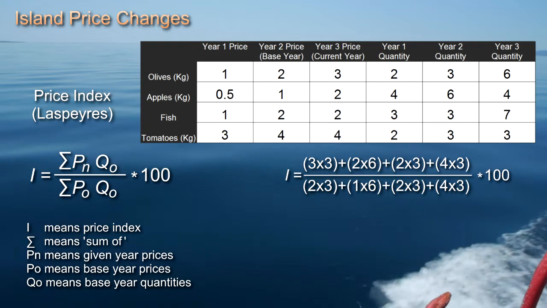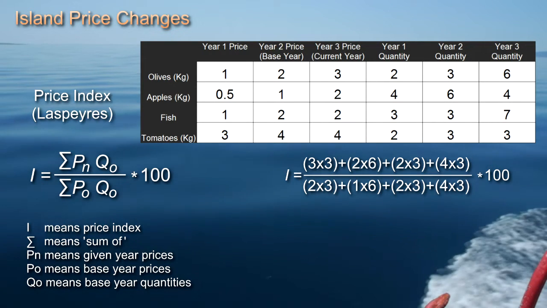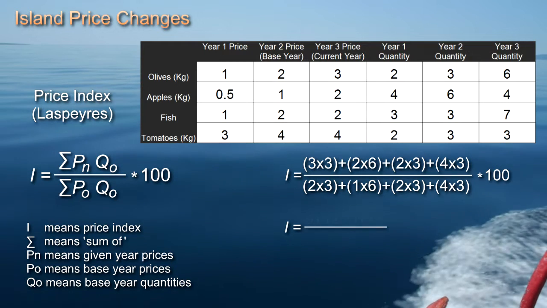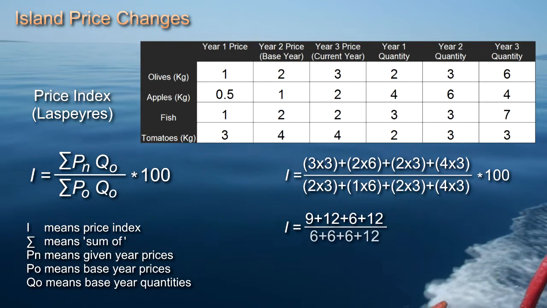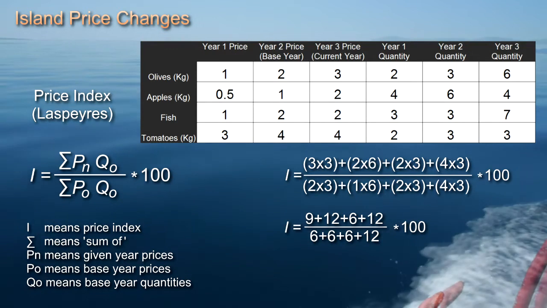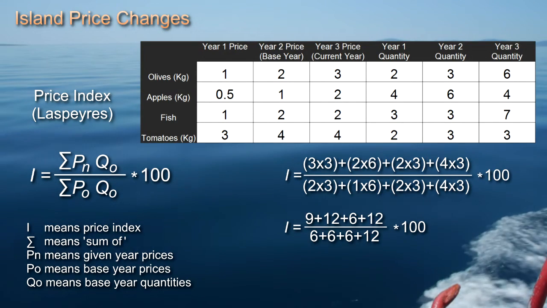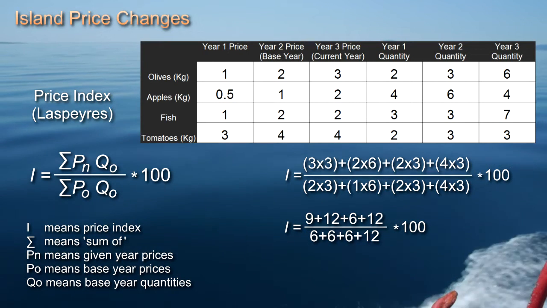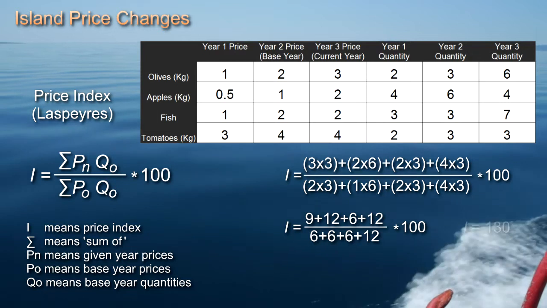Now we multiply the result by 100. And this gives us that I equals 9 plus 12 plus 6 plus 12 divided by 6 plus 6 plus 6 plus 12, and we multiply by 100, which equals 130.